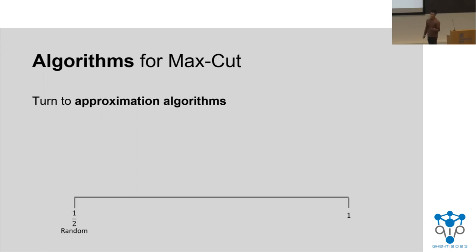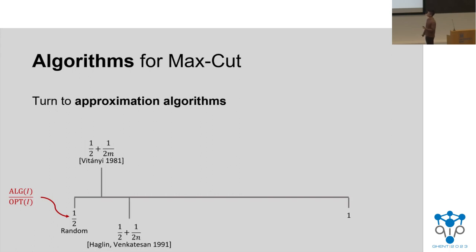And really, the simplest thing you can do is go to each of the vertices and just assign a color uniformly at random, either blue or yellow. And this gets a value of 1/2. And by 1/2, what I mean is that this algorithm for max cut gets value at least half of the optimal value. There was a series of works that slowly improved on this, but these all really stay within the 1/2 regime, right? They don't do asymptotically better than the naive